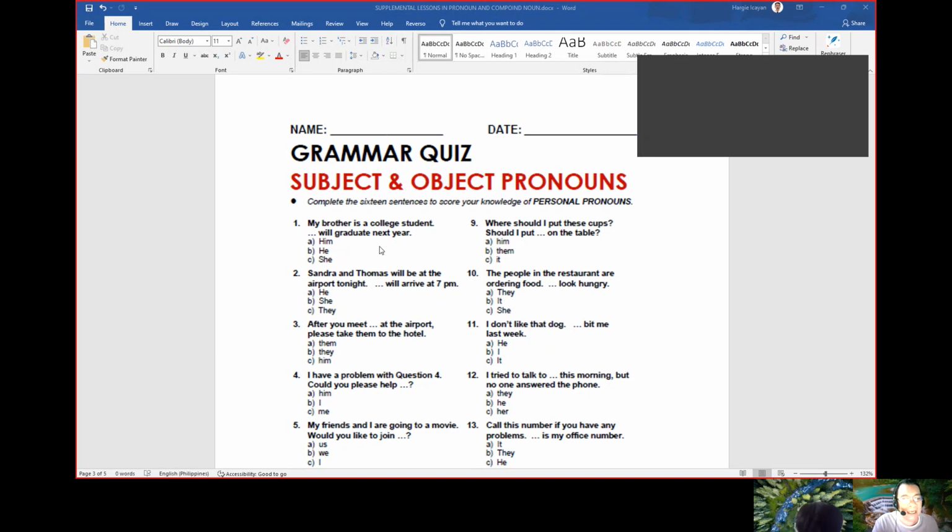And the question would be, is the word he a subject or an object pronoun? It's the subject pronoun, okay? Because sometimes, but not most of the time, the subject pronoun can be found at the beginning of the sentence, but not always. Sometimes it can be found in the middle of the sentence. But in this particular sentence, we use he at the beginning, so that would be correct.